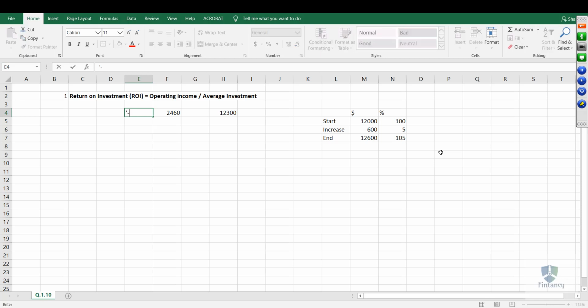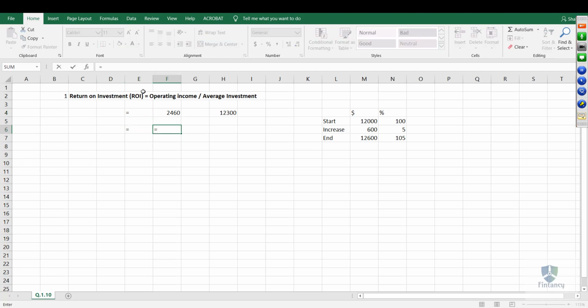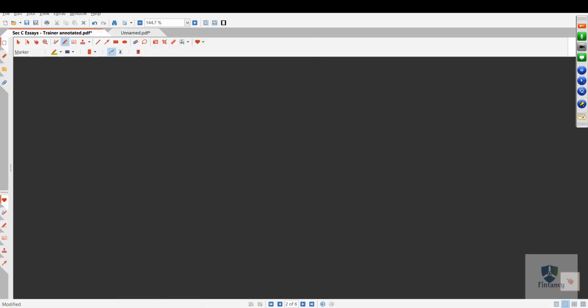And my answer is, what is my answer, my friends? Here I am writing this divided by this multiply by 100. So 20% is my answer. I hope it's clear with everyone. Okay, so what is the answer for question number 1? 20%.